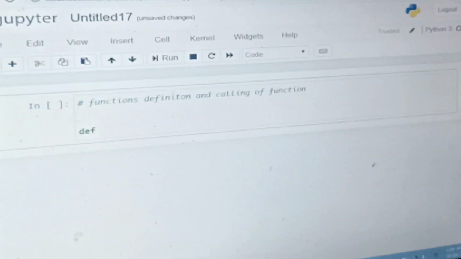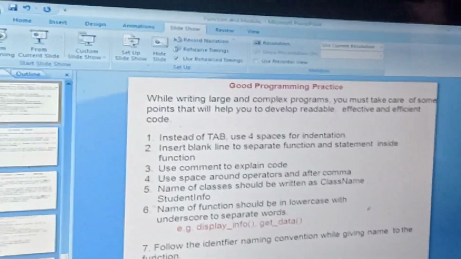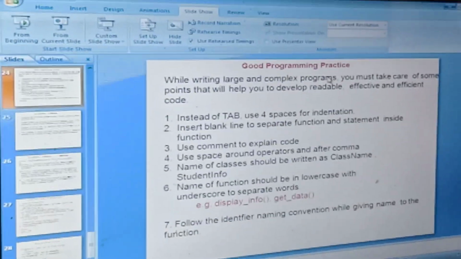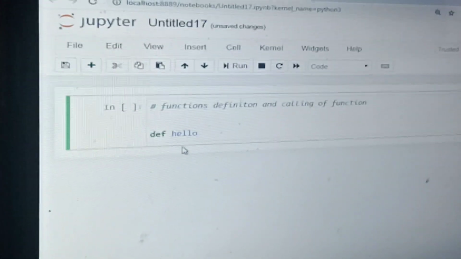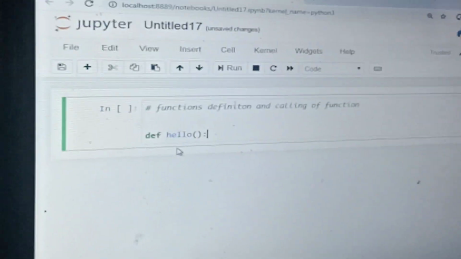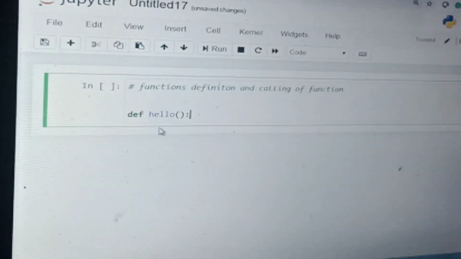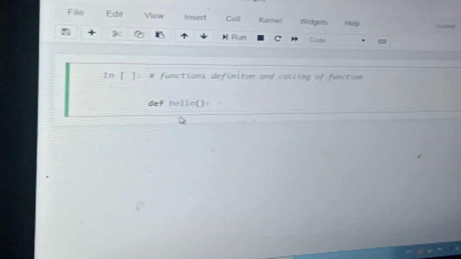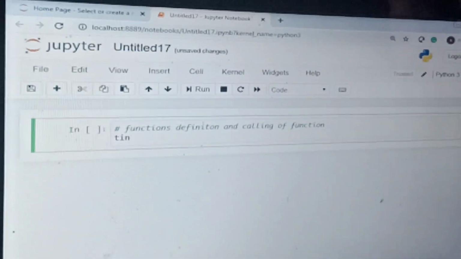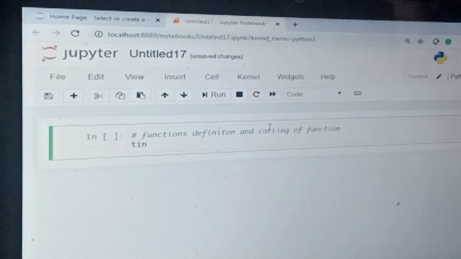Okay, so let's discuss the very basic example of a function, like how to define a function. To define a function, we use the def keyword. So def, suppose my function name is hello. Hello. So this is going to be the default function because I have not specified any parameters here. So I am going to use a simple print statement.